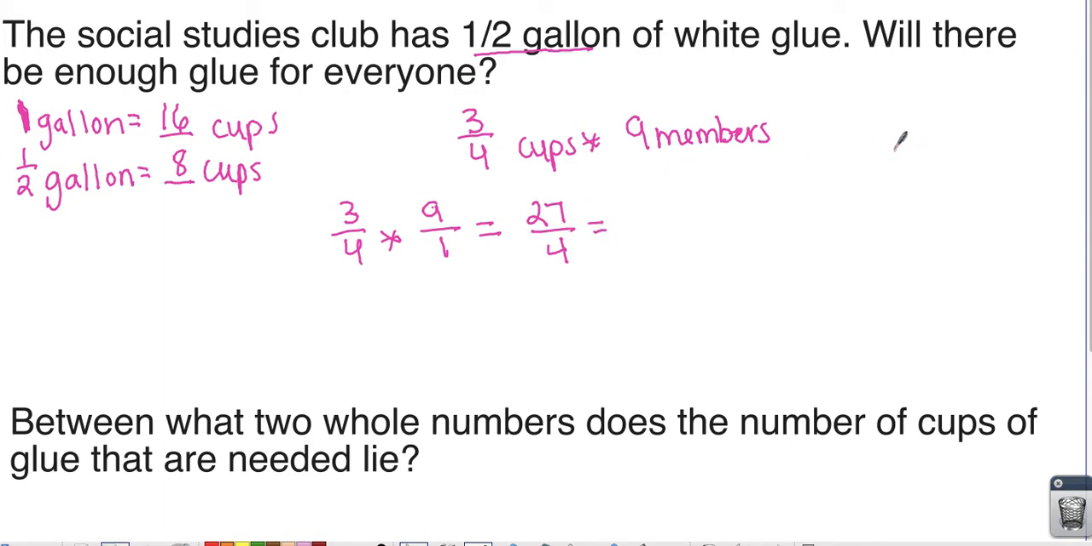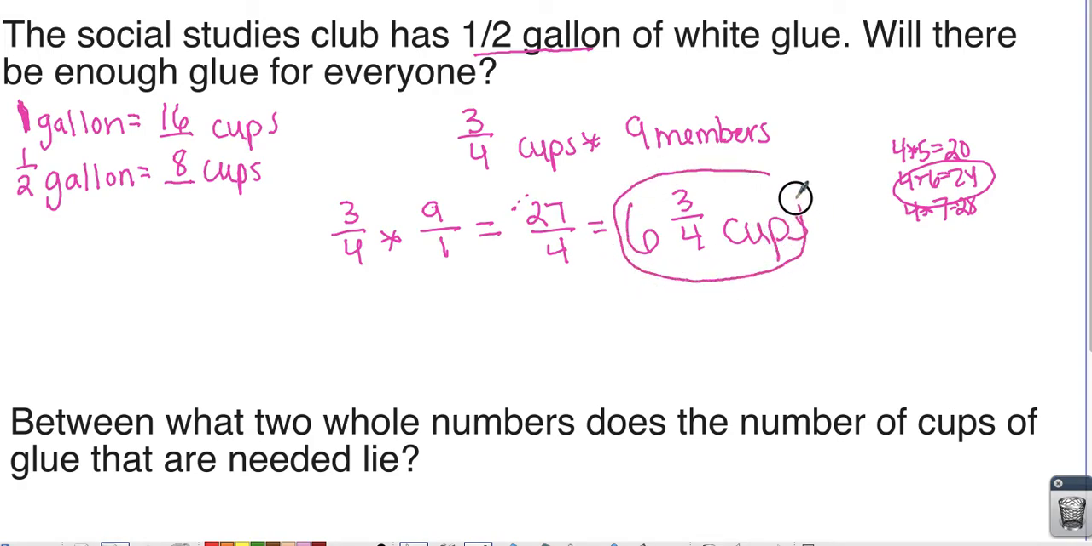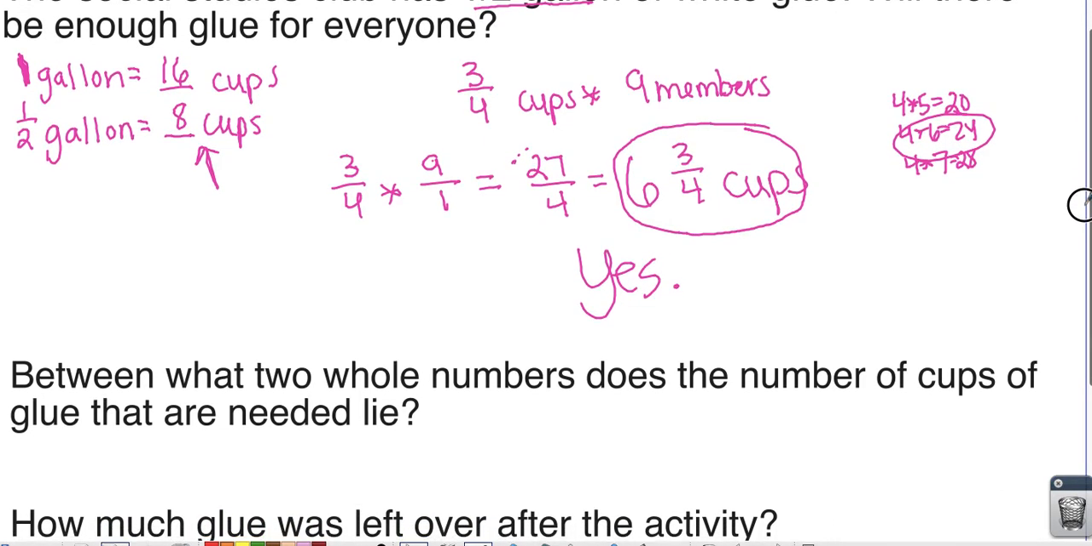So I need to think, how many times can 4 go into 27? I know 4 times 5 is 20. 4 times 6 is 24. 4 times 7 is 28. That's too big, so it looks like 4 can go into 27 6 whole times without going over. 6 times 4 is 24. It'll be 25, 26, 27. 3 left over. Denominator stays the same. So we would need 6 3/4 cups of glue. A half gallon, which is what we have, has 8 cups. Will there be enough glue for everyone? Yes, there will.